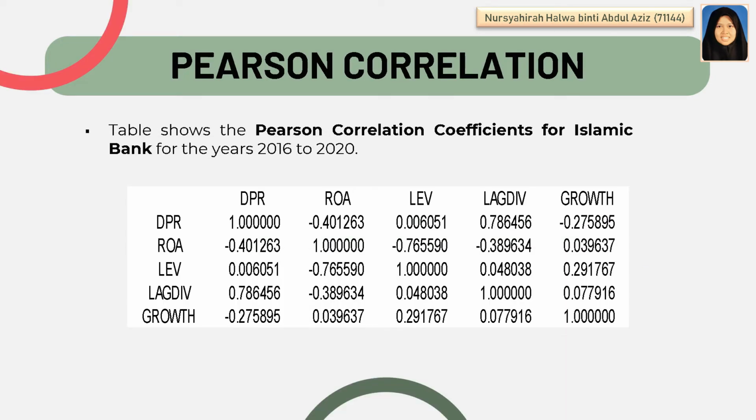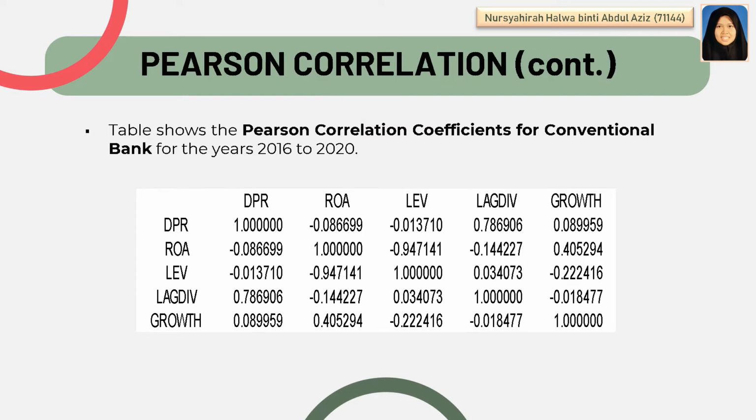0.5370. The table shows the Pearson correlation coefficients for Islamic banks for the years 2016 to 2020. The variable ROA to DPR has a moderate negative correlation, and the variable leverage to DPR has a value of 0.006051, indicating a weak or no correlation. Next, the variable lag dividend to DPR is 0.786456, indicating a significant positive correlation between the two variables. If lag dividend increases, DPR will increase as well. The last variable, which is growth to DPR, has a weak negative correlation of negative